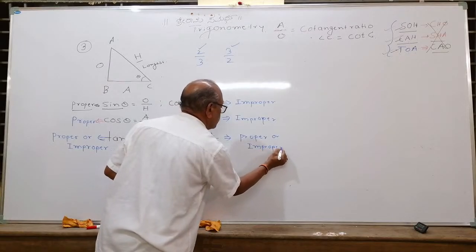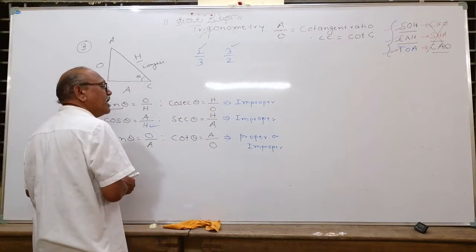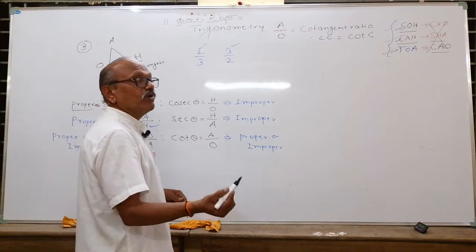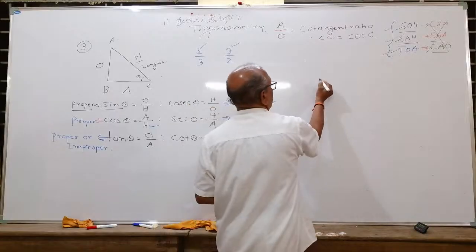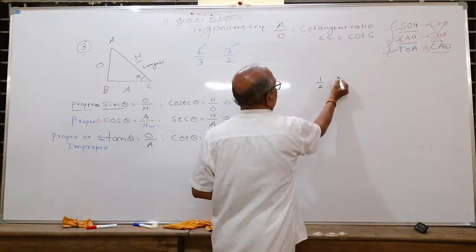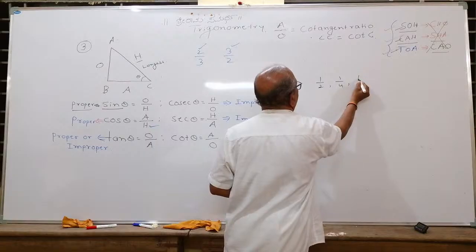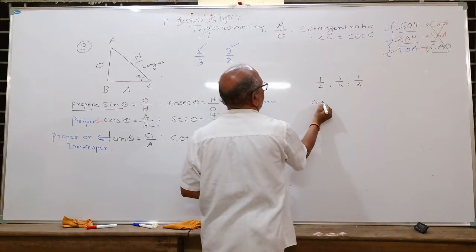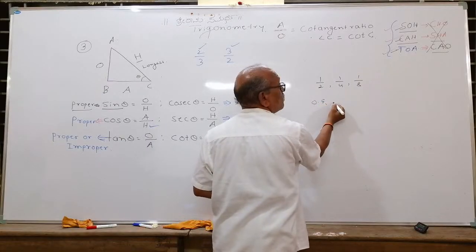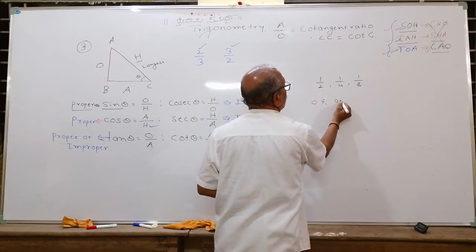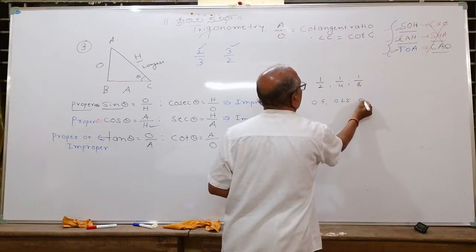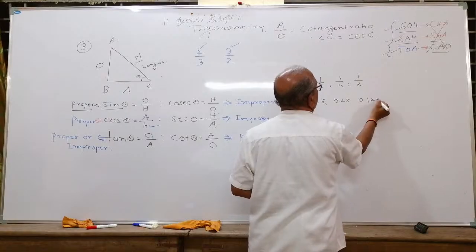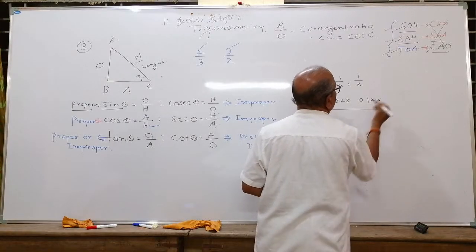And my next question is, what is the highest value of a proper fraction? What is the lowest value of a proper fraction? If I take proper fractions, 1 by 2, 1 by 4, 1 by 8, if I go on taking, what is the 1 by 2 value? It is 0.5. What is the 1 by 4 value? 1 by 4 will be 0.25. 1 by 8 value will be 0.125. It goes on decreasing or not?